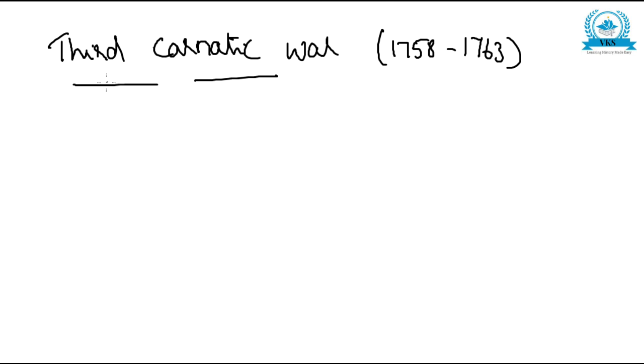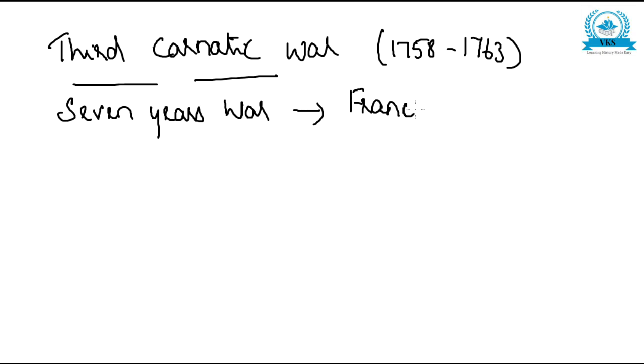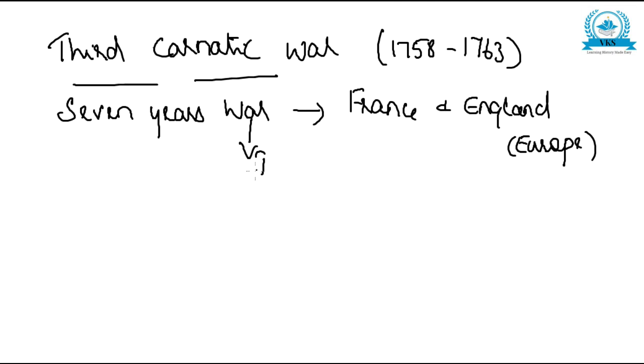So the 7 Years' War, there was something called the 7 Years' War, which was fought between France and England in Europe. Always, when there is a war between both in Europe, it leads to a war in India. So the 7 Years' War fought between France and England in Europe was a reason for the war between them in India. So this led to the war in India also.